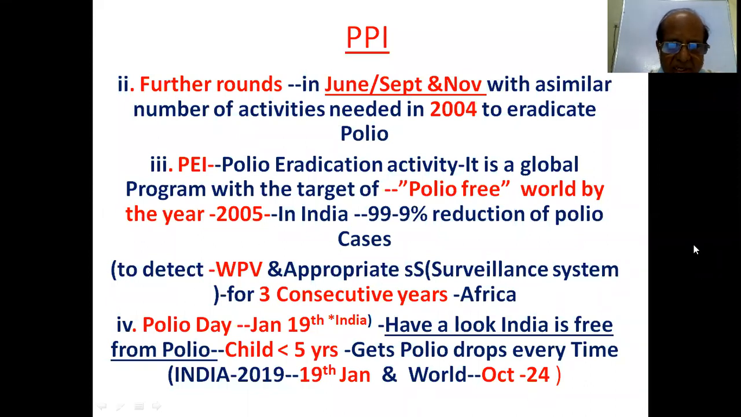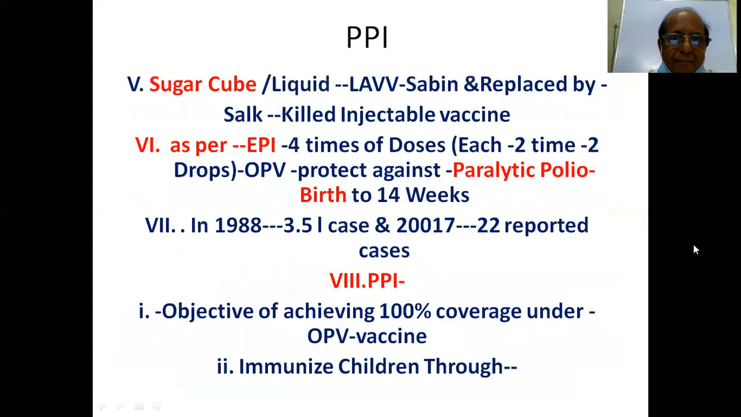Child less than 5 years gets polio drops every time. India 2019, 19 January, and World Polio Day, October 24th, as we discussed. World is different, and for that it is October 24th; for India it is 19 January. And sugar cube is a live attenuated vaccine, Sabin. Now it is replaced by the killed injectable vaccine. As per EPI, 4 doses, each time 2 drops. OPV protects against paralytic polio, from birth to 14 weeks.